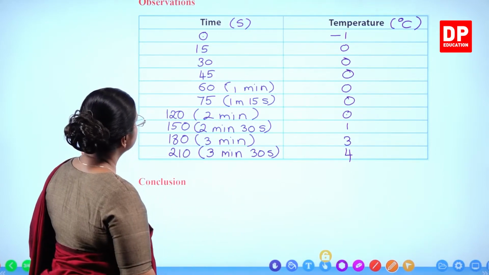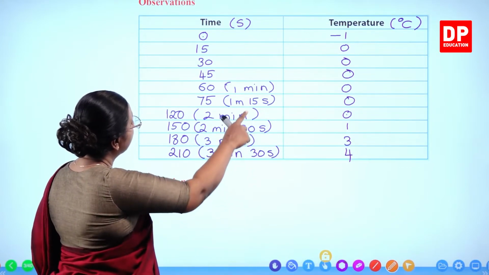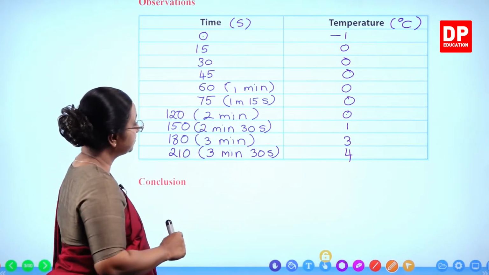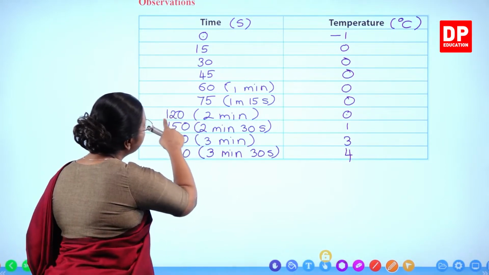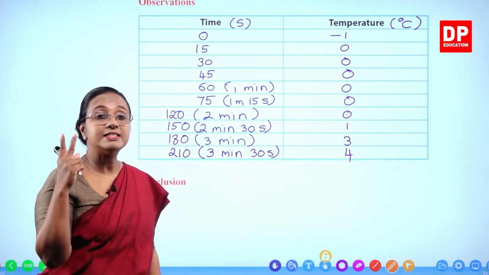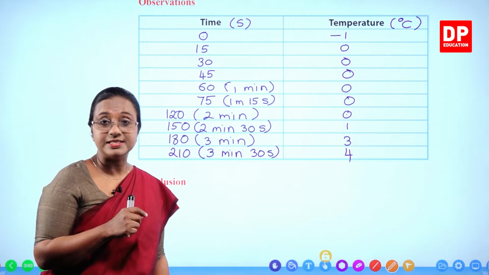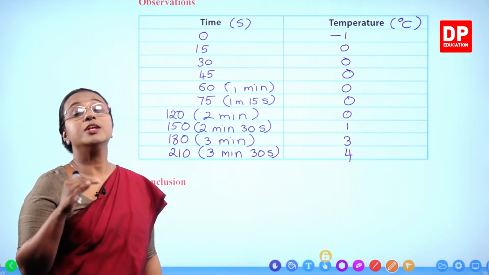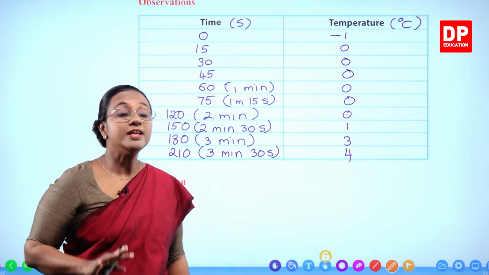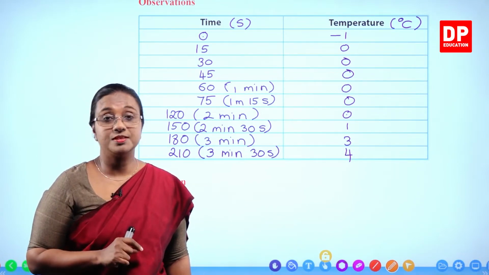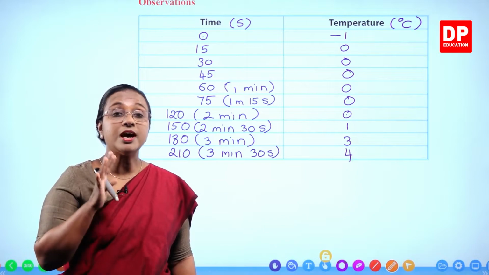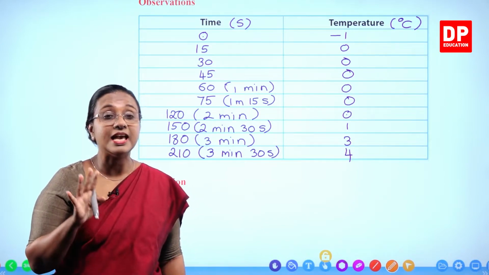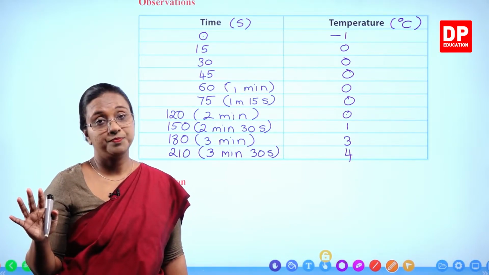What did we understand from that? Now you can see, starting from time 0 until 120 seconds, that is until the end of 2 minutes, what happened? The temperature did not change. During that time, what did you all observe? You saw the ice chips melting and forming water.